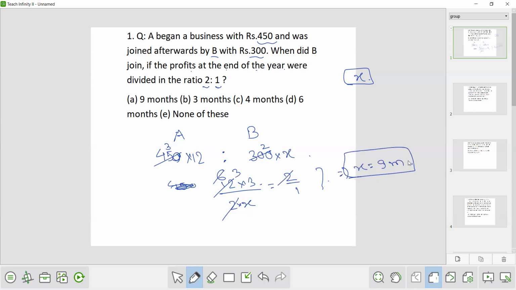Now wait here. X means here the option A is given as 9 months, but don't take option A. This will be the wrong answer, because the question is asking when did B join. So B was there in the business for 9 months. So when did B join? B joined after 3 months. So the answer will be B, that is 3 months, not A. So just be cautious towards this type of question.